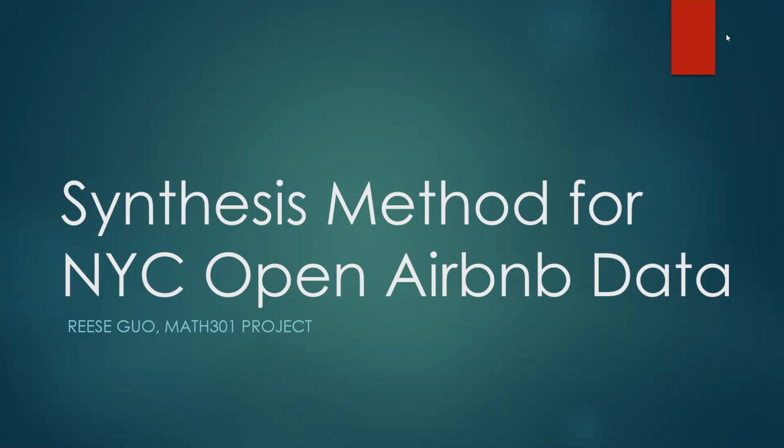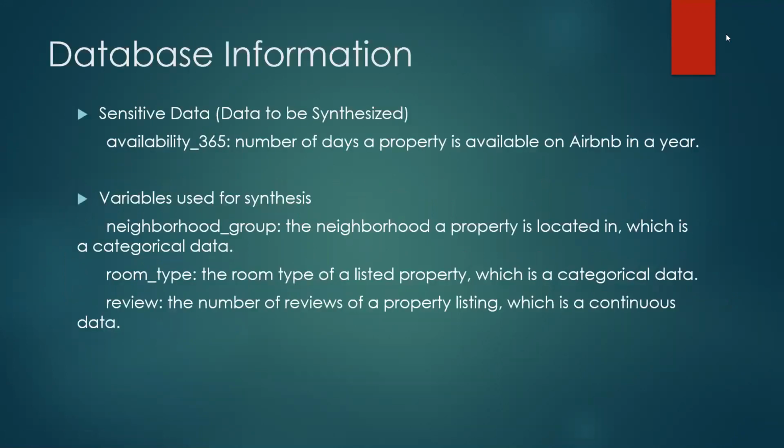So the data I used is from the NYC Open Airbnb data, and the variable I was trying to synthesize is the number of days a property is available for listing on Airbnb. I chose this variable because I believe the disclosure of this data may expose some properties to crimes, because a previous study found a correlation between the number of B&Bs in an area and the property crimes in that area.